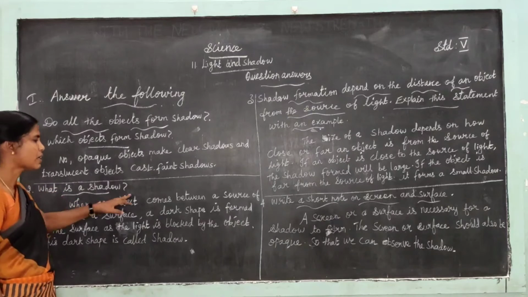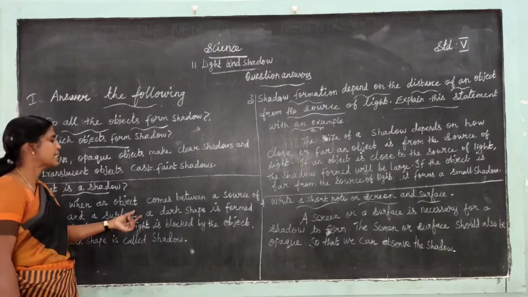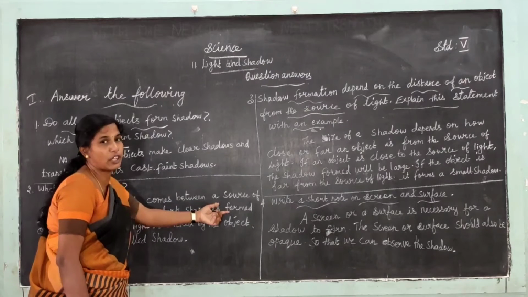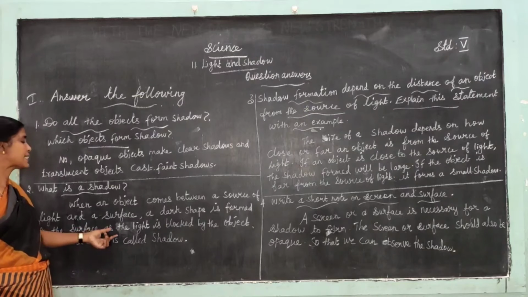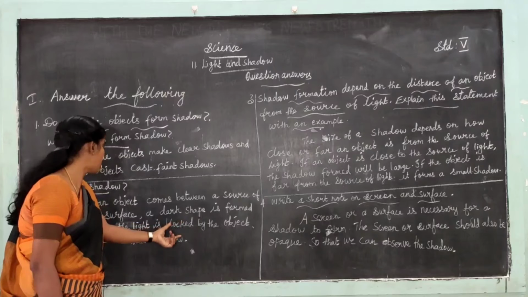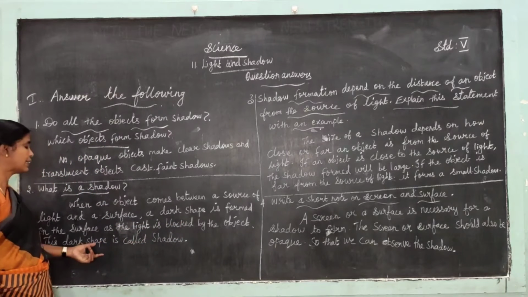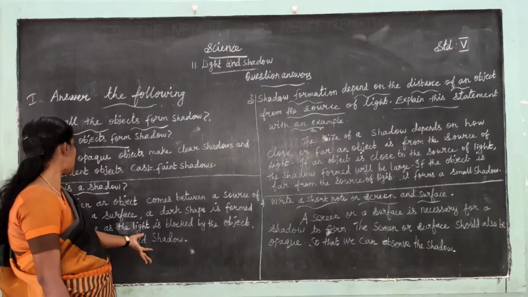When an object comes between a source of light and a surface, a dark shape is formed on the surface as the light is blocked by the object. This dark shape is called the shadow.